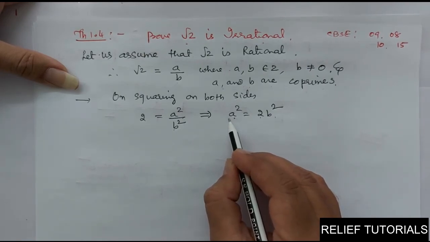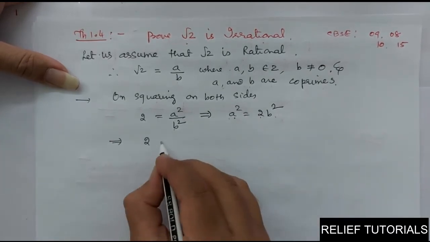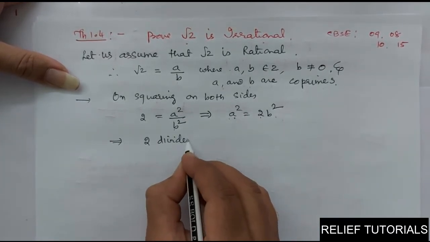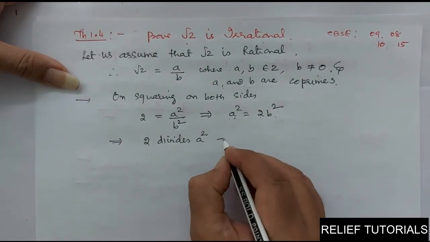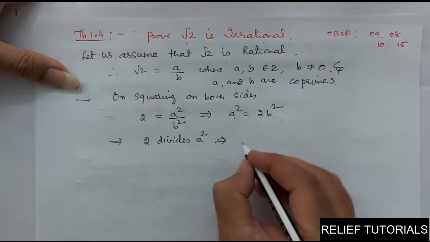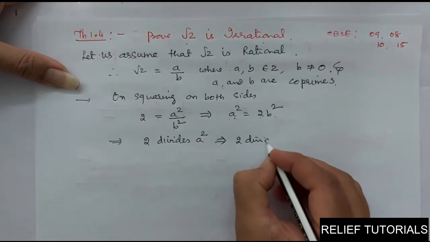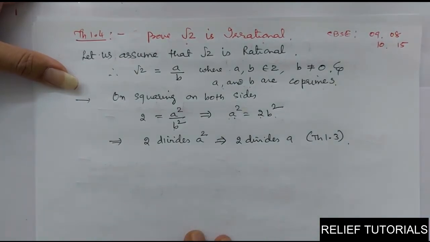So we can say 2 divides a square. Clear? 2 divides a square, so 2 divides a. Theorem 1.3. Have you got it, friends?